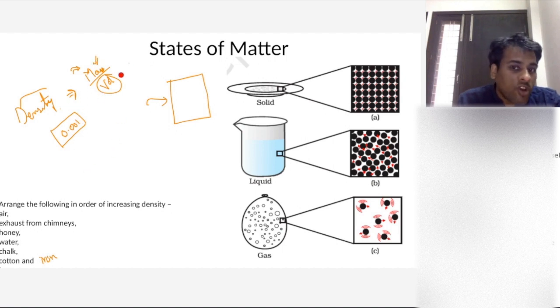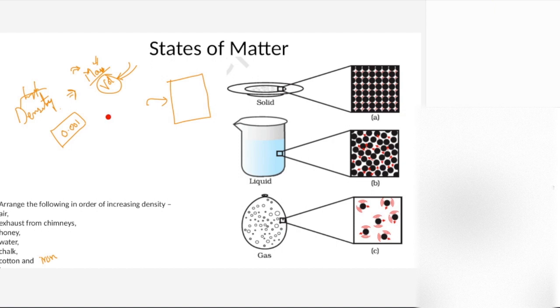Okay. If you talk about liquid, volume is fixed, right? So the density of the liquid will be fixed. Yes or no? For liquid and solid, both, density will be fixed because the volume of the liquid is fixed. Yes, we just saw the volume of liquid is fixed. Shape is not fixed, but the volume is fixed. Density is not dependent on the shape, right? Density is only dependent on mass and volume. So if the volume is fixed, will the density of a liquid be fixed? Yes or no? Everyone? Will the density of the liquid be fixed?